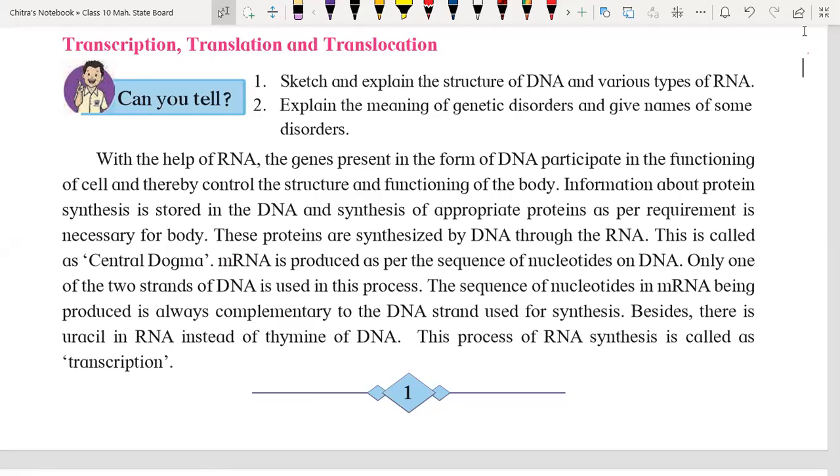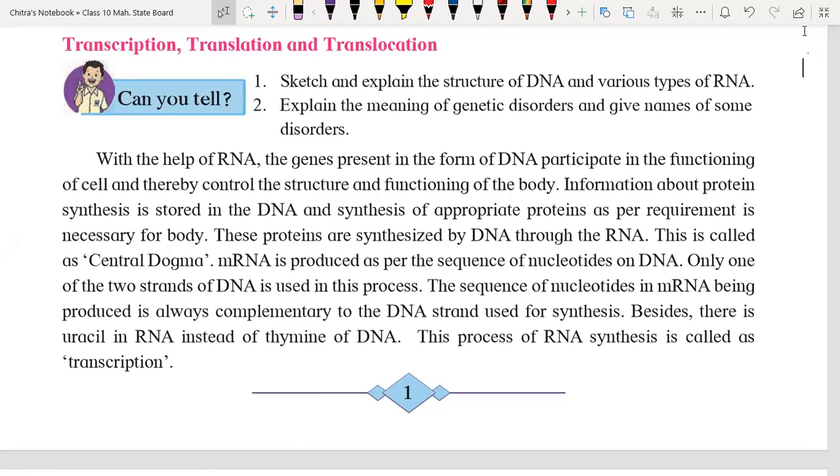We know that the same species, when they are reproducing, form new individuals of the same species only. Like dog produces dog, horse produces horse, we are getting mangoes from the mango trees, and even human beings produce human beings.